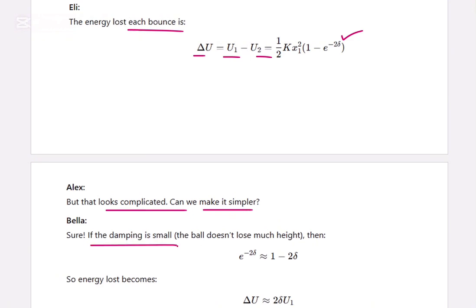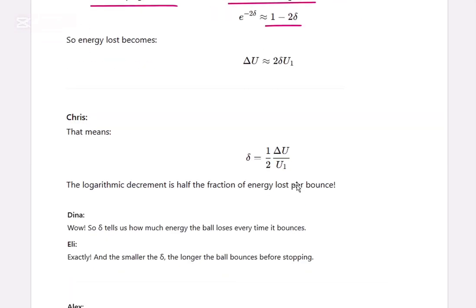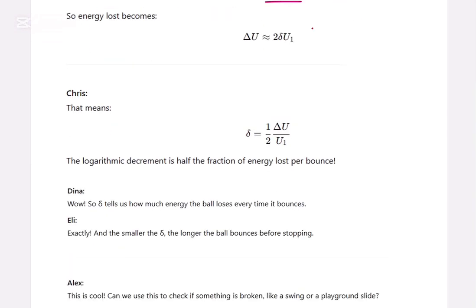If the damping is small, the ball does not lose much height. Then we can take e power minus 2 delta as approximately 1 minus 2 delta. So energy lost becomes delta U approximately equal to 2 times delta into U1. That means delta is half of delta U by U1.